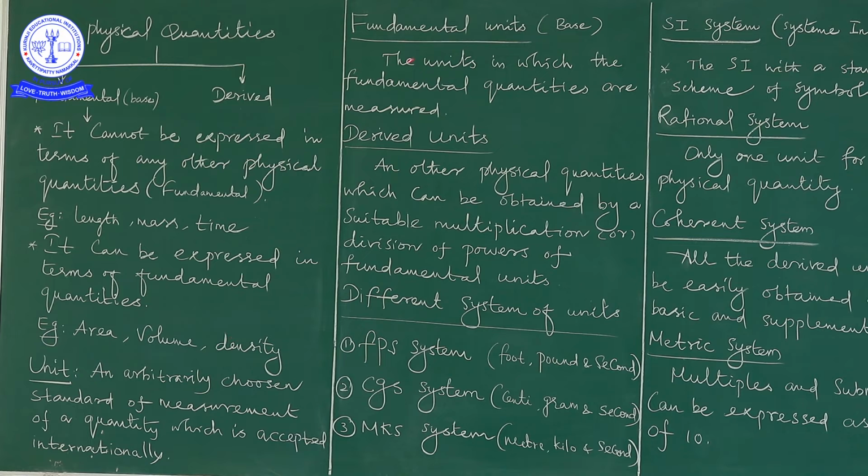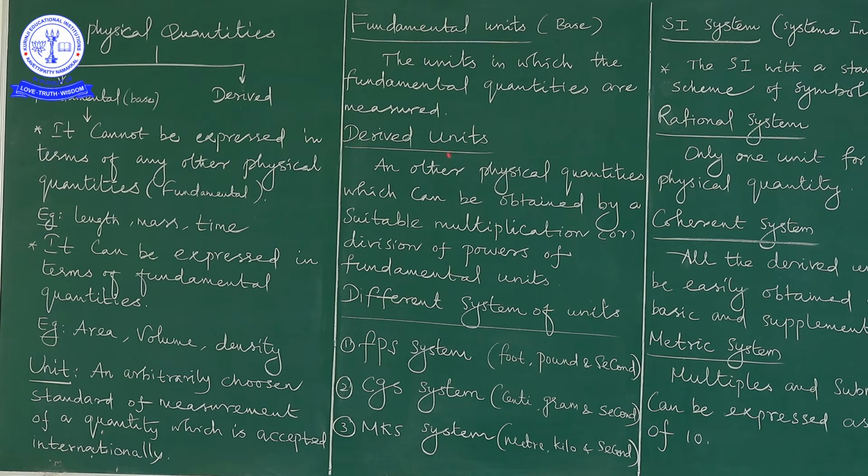That's why I am telling that many types come under the name of unit. Further, we move to the fundamental and derived units. First comes the fundamental unit. What is meant by fundamental unit? Fundamental units are also known as base units. How are they defined? They are the units in which the fundamental quantities are measured. The fundamental quantities are expressed in terms of fundamental units, and they are also called base units.